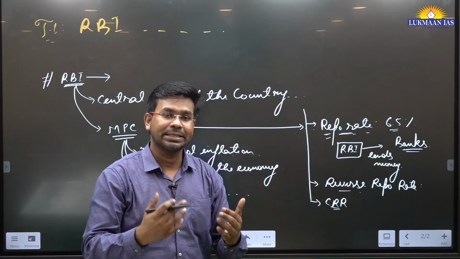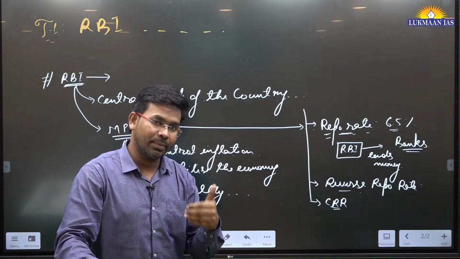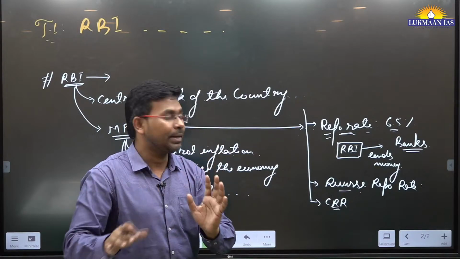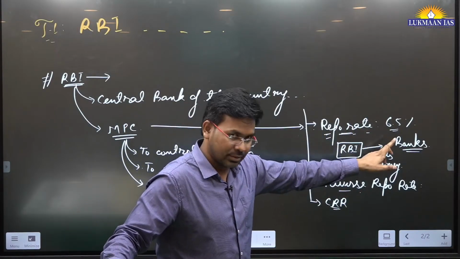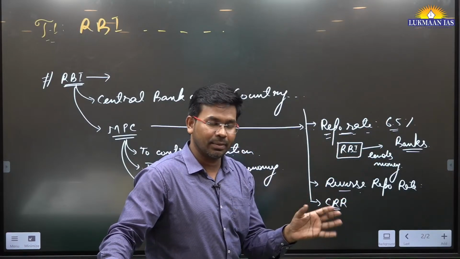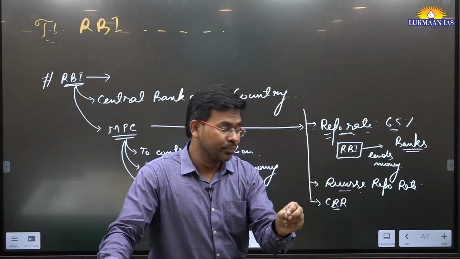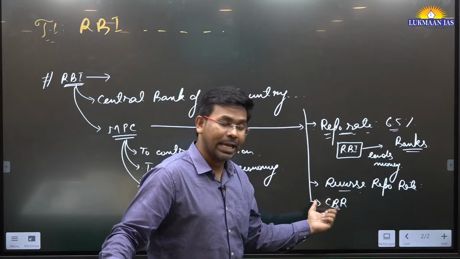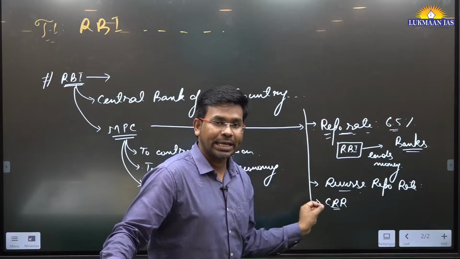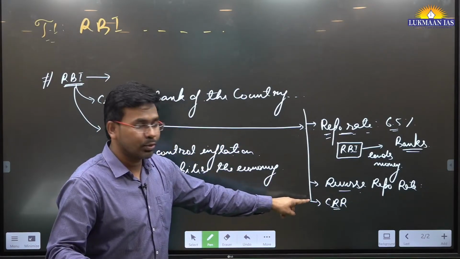All the money that the banks receive from their customers in terms of demand and time liability, in the form of deposits, whether in current accounts or savings accounts, out of all the money that all banks receive, like SBI, ICICI, HDFC, all the banks, private and public, generally known as scheduled commercial banks, 4% of that money has to be kept with the Reserve Bank of India, and it is known as cash reserve ratio. On cash reserve ratio, these banks do not receive any interest.